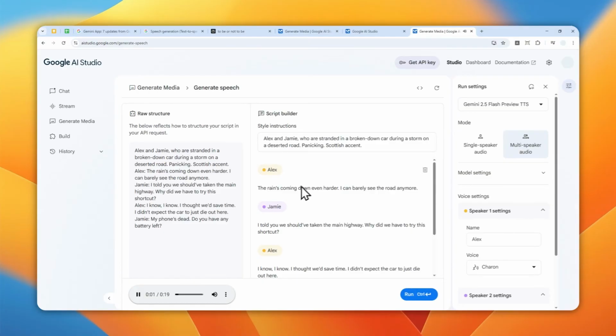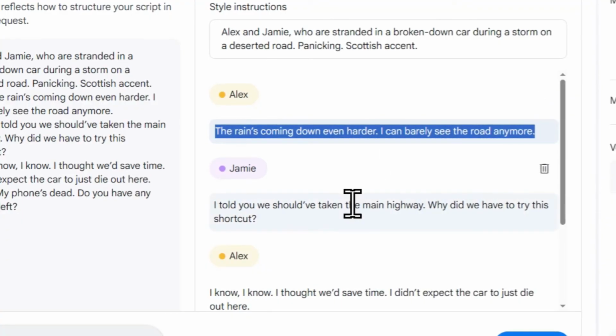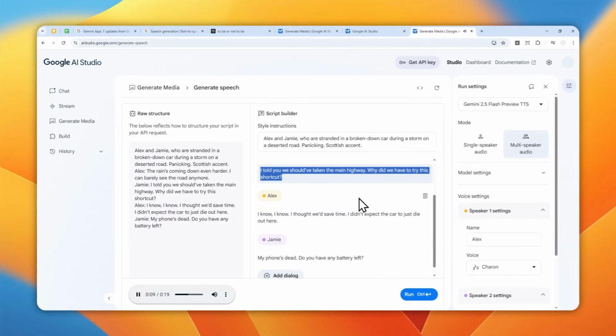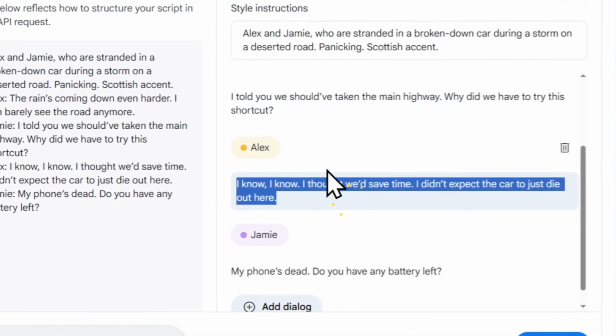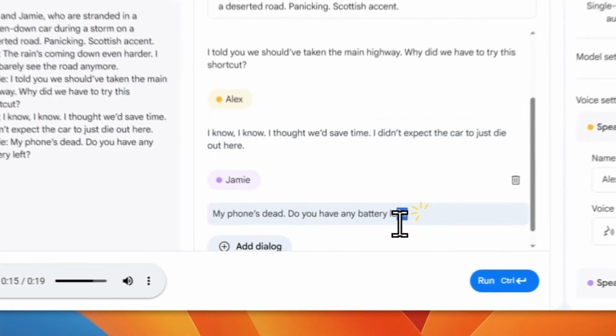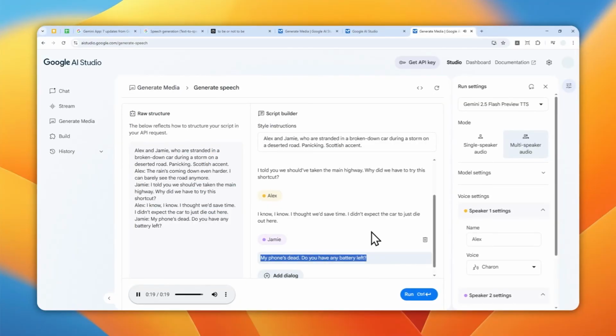The rain's coming down even harder. I can barely see the road anymore. I told you we should have taken the main highway. Why did we have to try this shortcut? I know. I thought we'd save time. I didn't expect the car to just die out here. My phone's dead. Do you have any battery left?